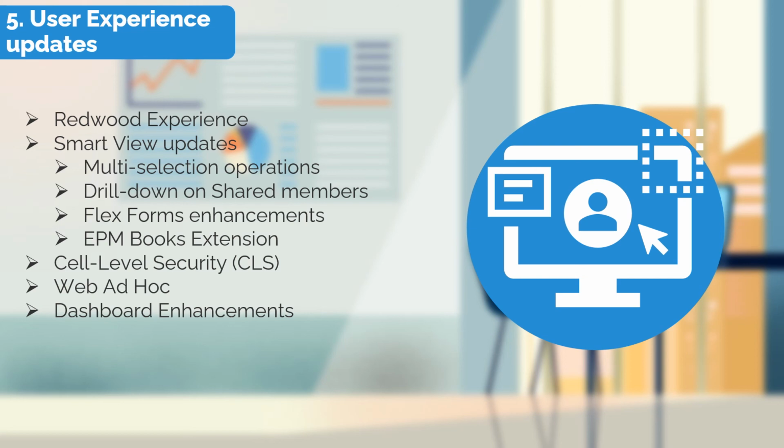We've already spoken about cell level security. Cell level security is for us a user experience enhancement as it lets us manage what a user can or cannot see by overriding their existing application security. Now in EPM Cloud, you can do all that you do in ad hoc Smart View in the web itself. The web ad hoc feature provides the ability for users to either start from scratch or create an ad hoc in the web by using a current data form context. Pretty powerful if you want to just stay in the confines of EPM Cloud to do ad hocing.